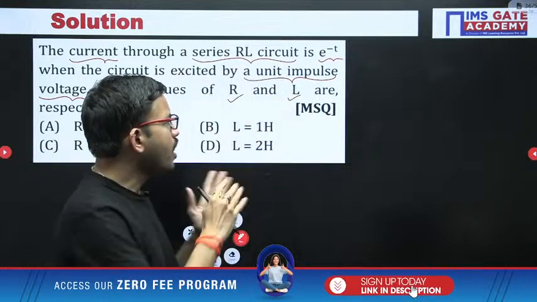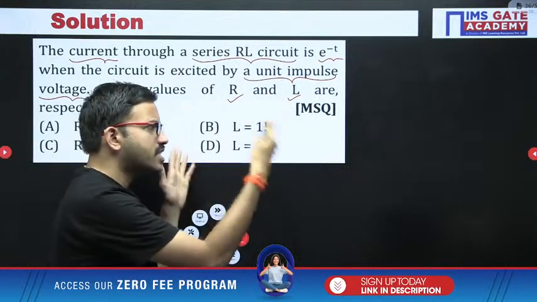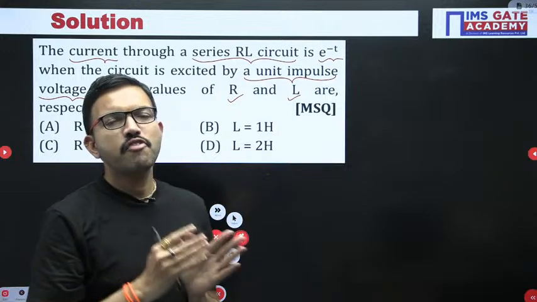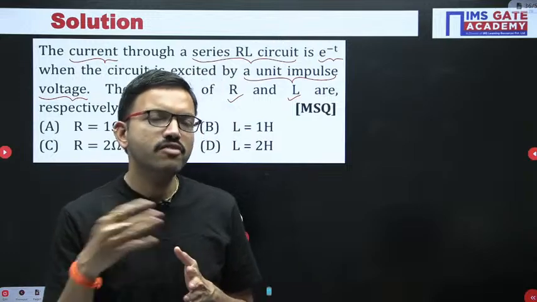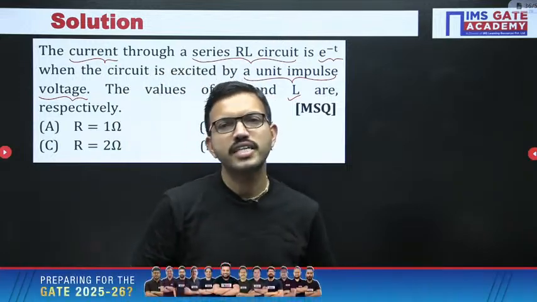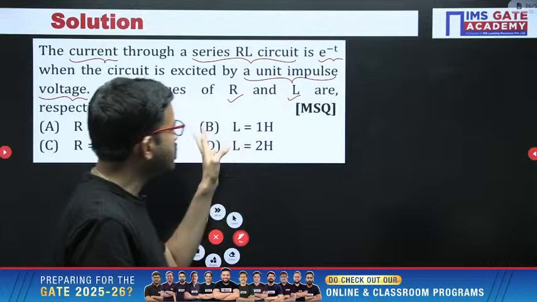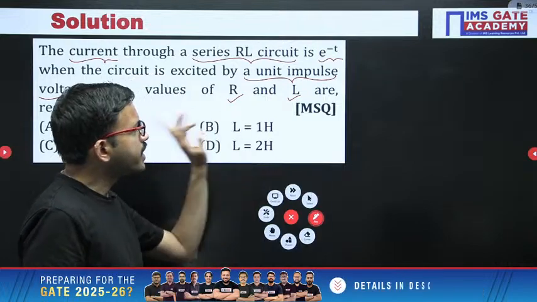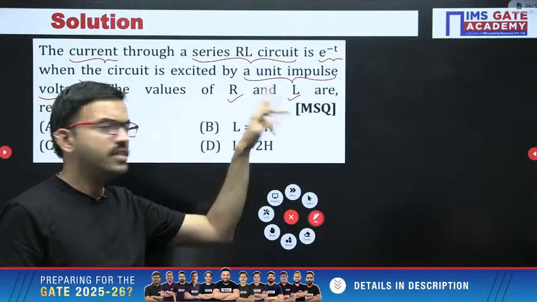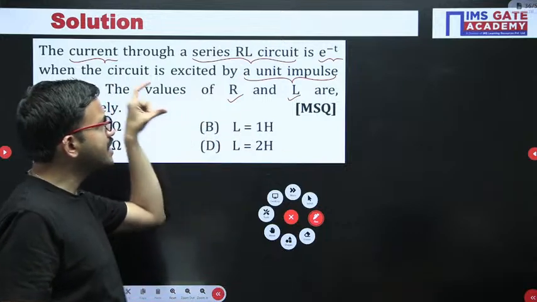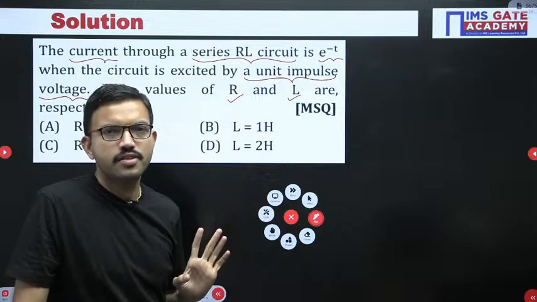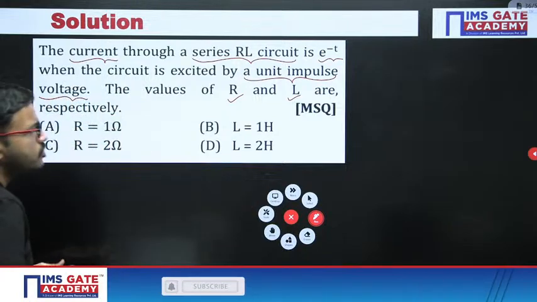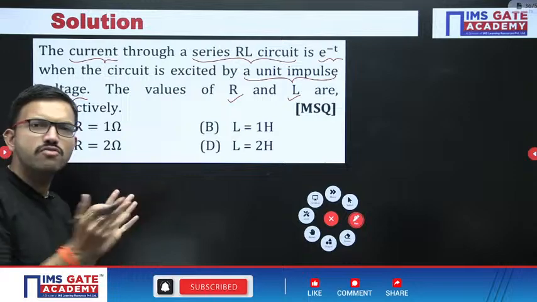If you apply the Laplace transform approach, you get one equation in the S domain. After that you can simplify using partial fractions, and if you apply the inverse Laplace transform, from there you can find the time domain response. But in this question they are not asking for that. The input and output are given in the time domain only, but here in the circuit, whatever resistor and inductor you have, they are asking for those values, that's all.